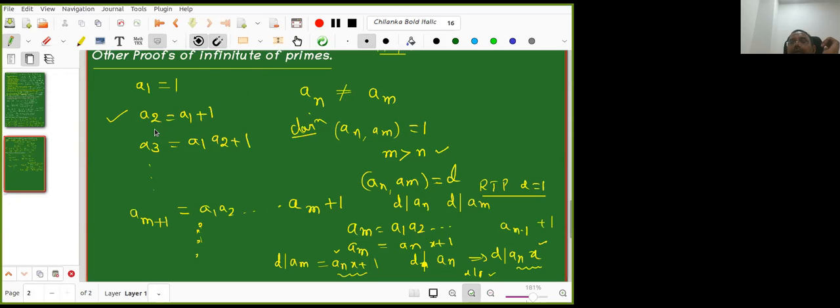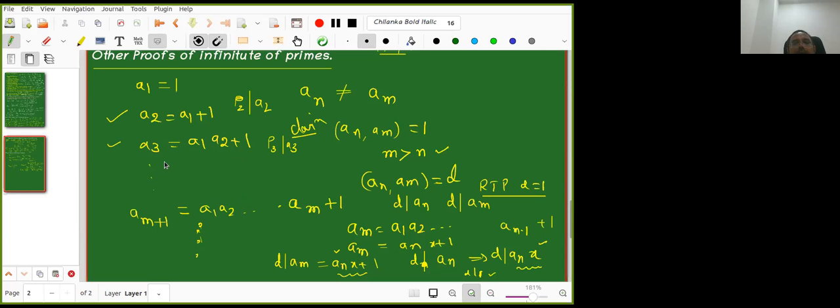So A2 has a prime factor. There exists a prime P2 such that P2 divides A2. Now A3 is also greater than 1, and every number greater than 1 has a prime factor, so P3 divides A3. Like that, every term here is greater than 1, so each has a prime factor.